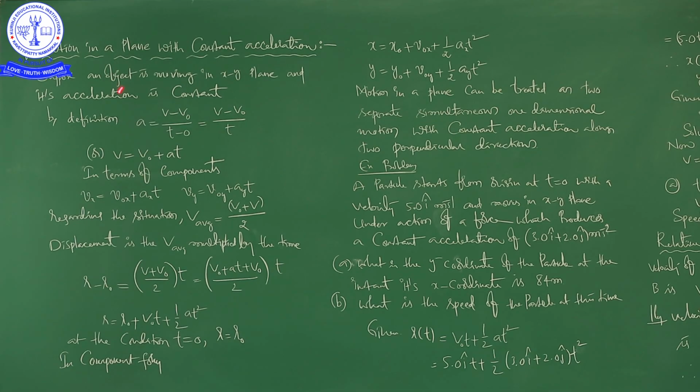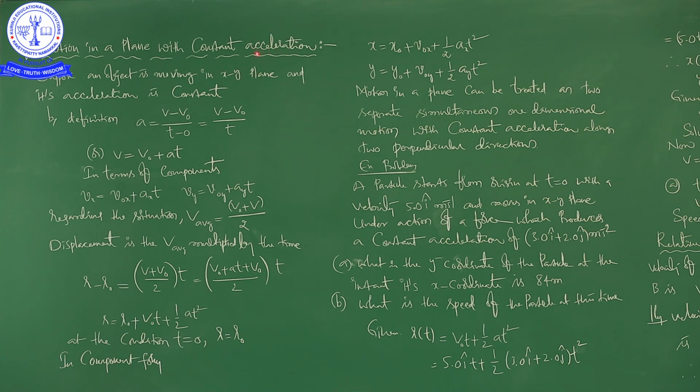Afterwards, we will continue. Next concept, motion in a plane with constant acceleration, okay. See here. So, constant acceleration or uniform acceleration, already you know the definition. So, how can we define the constant acceleration or uniform acceleration?